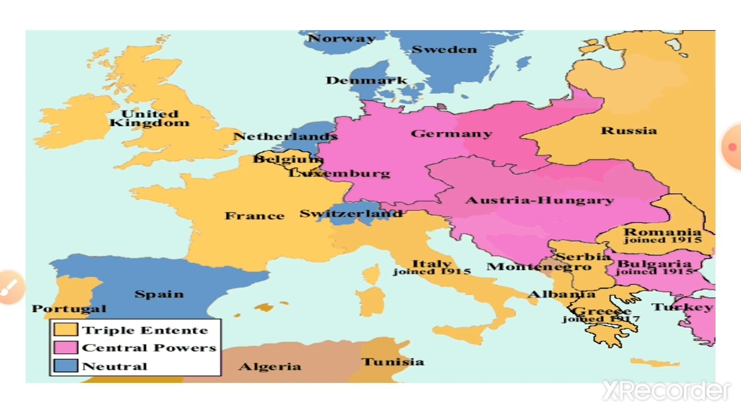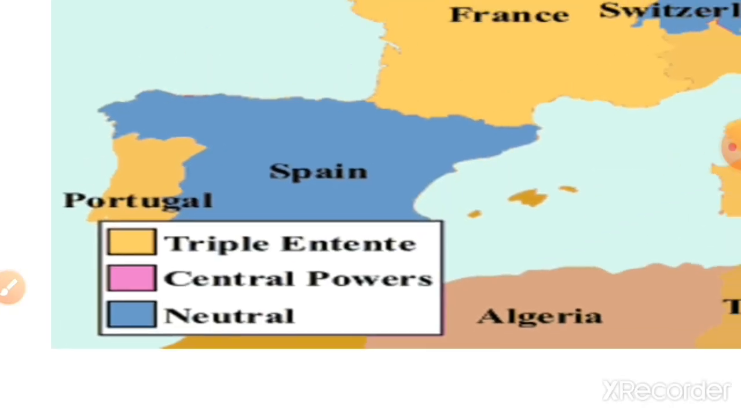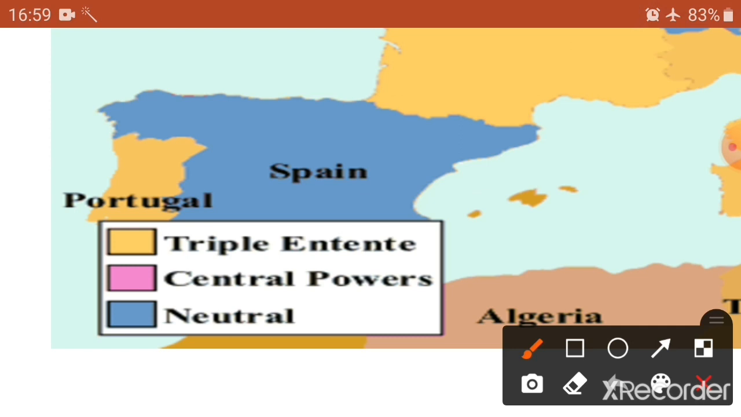To understand this map, first thing is we will zoom on the index. We'll zoom the map. You see, now you understood. The yellow color shows the Triple Entente, that is the Allied power. Then we have in pink Central Power, and the gray color are the neutral states. This is during the First World War, when the European countries were divided into two alliances. The first one was the Allied power and the other one was the Central Power. Now let's see which are the countries.